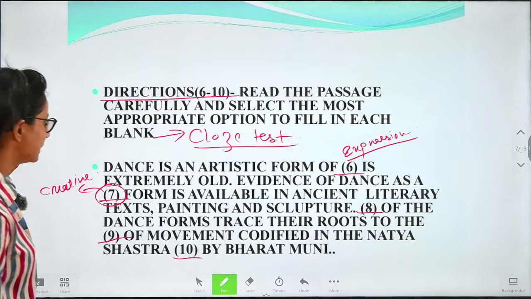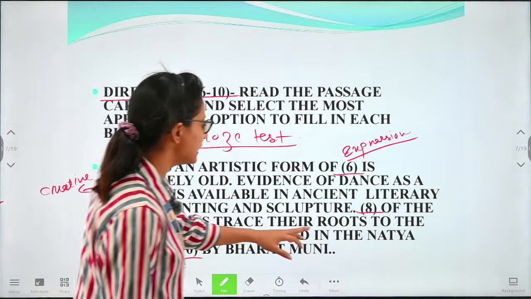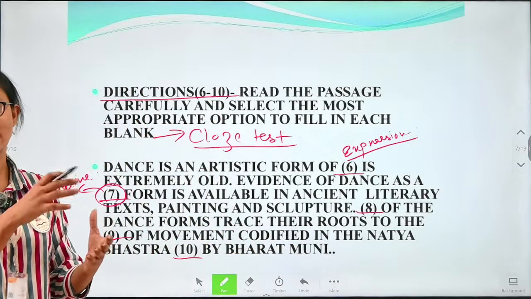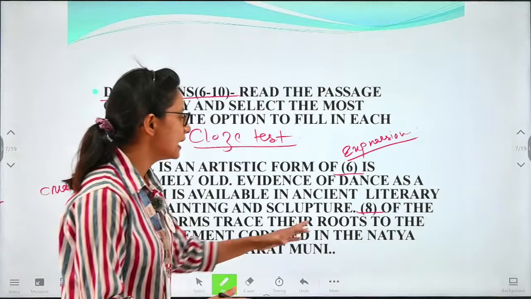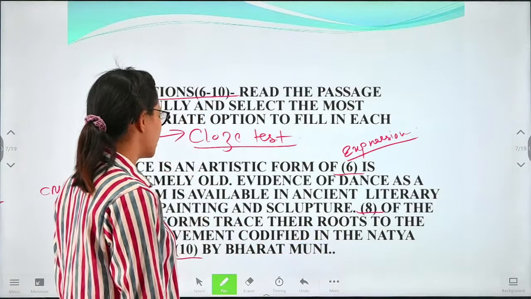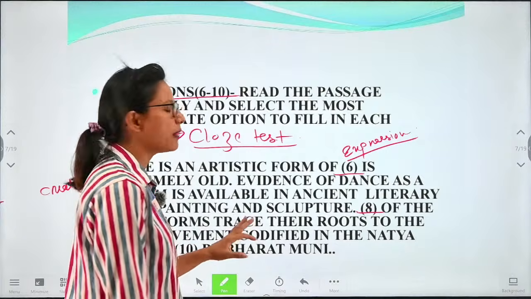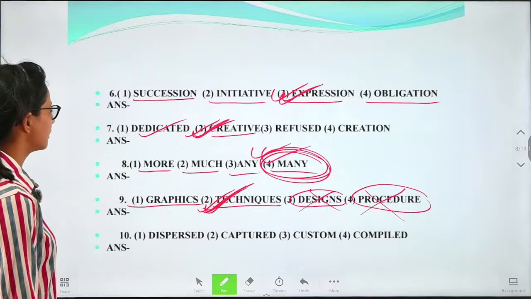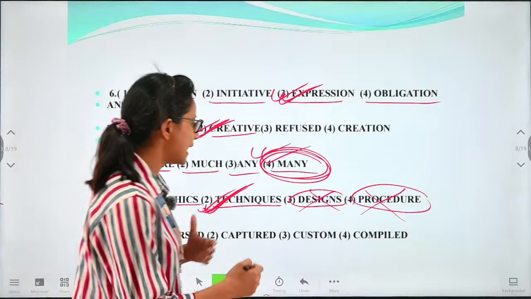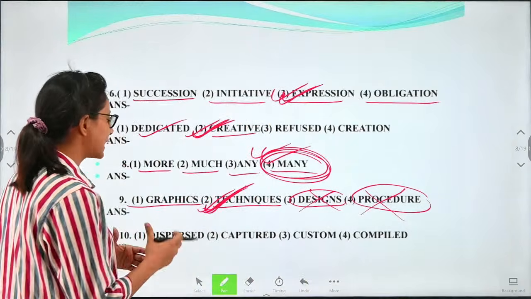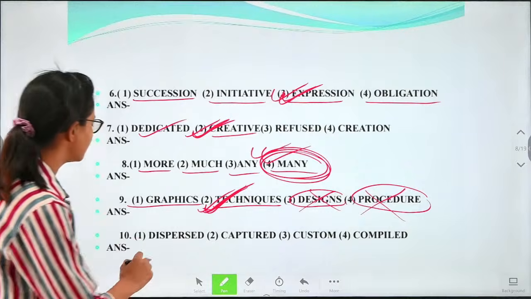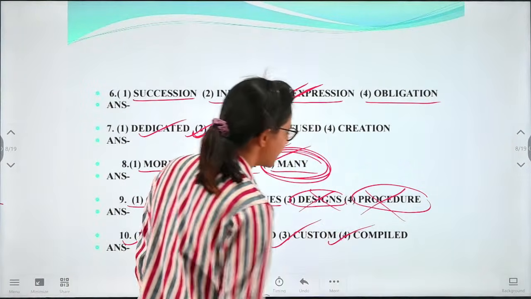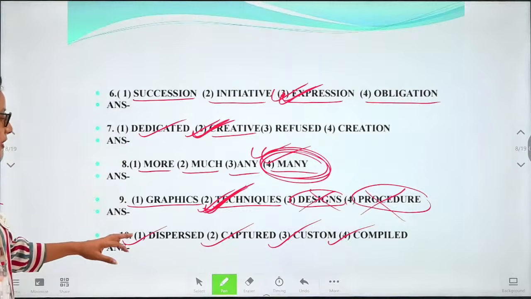Next we will see the last part, codified in the Natya Shastra. What is codified? It means to arrange or get together. It got codified in the Natya Shastra dash by Bharat Muni. What can be done by Bharat Muni? Here we have the options. First is dispersed, next is capture, next is custom, next is compiled. So what will be the correct option?